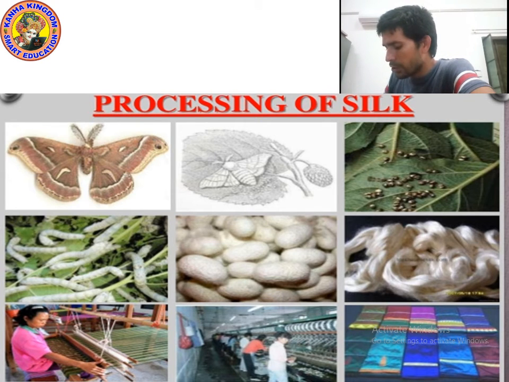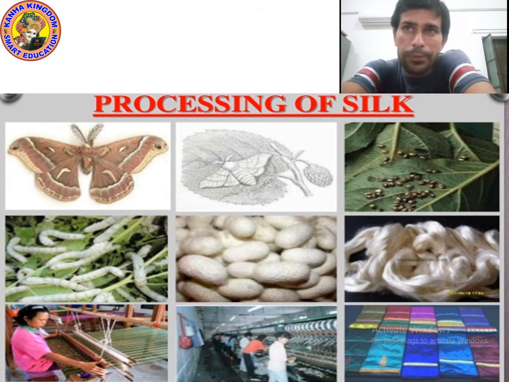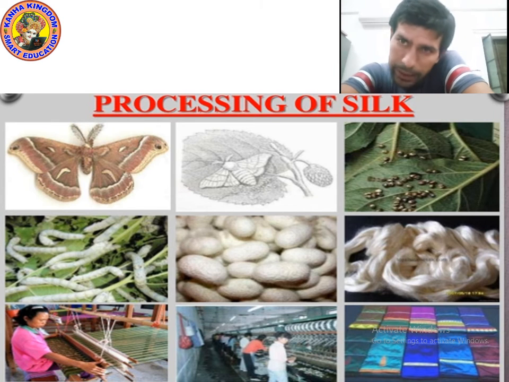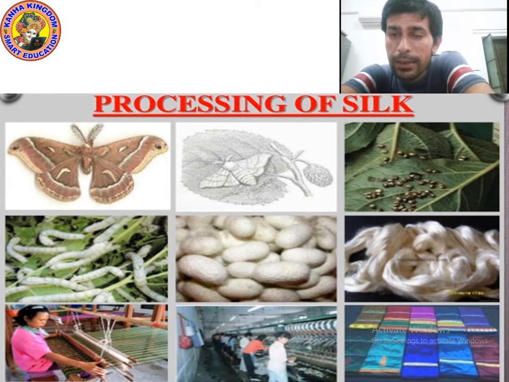We need to wash it carefully. Then we make thread from this silk fiber. Then through big machines, different machines, we make fabric. Okay, now let's study the first stage, rearing of silkworm. Let's move on to the next slide.